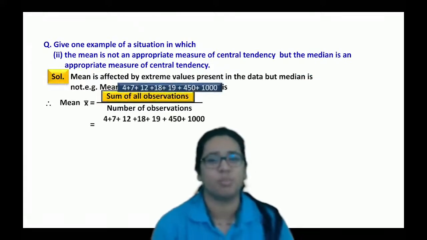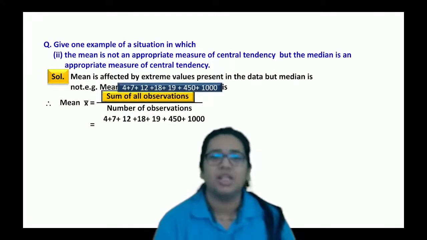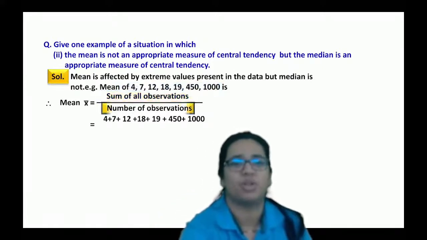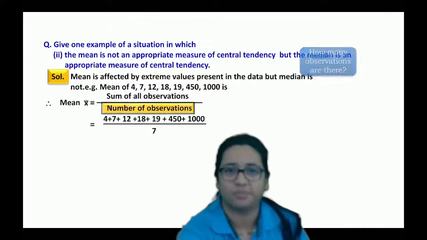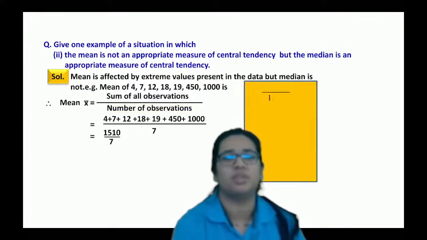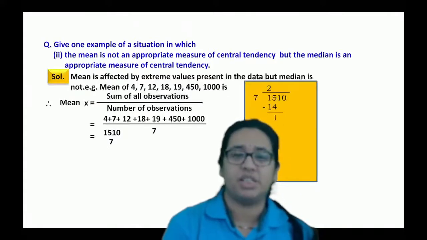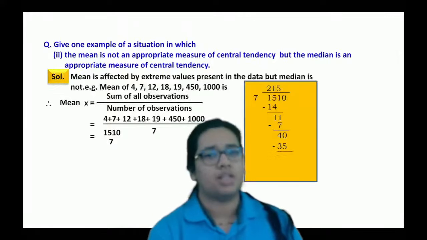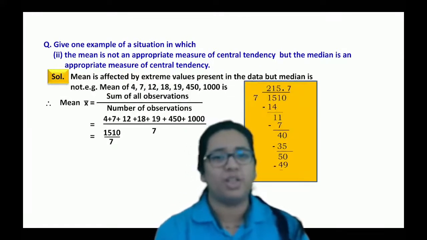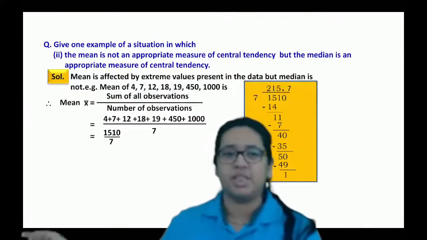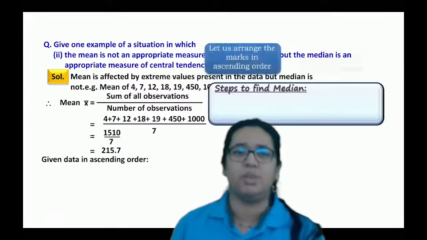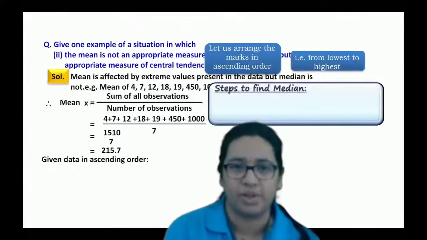Mean is the sum of all observations divided by the total number of observations, that is 4 plus 7 and so on upon the number of observations, which equals 1510 upon 7. If you do the division, you will get 215.7. So we'll say that the mean of this data will be 215.7.